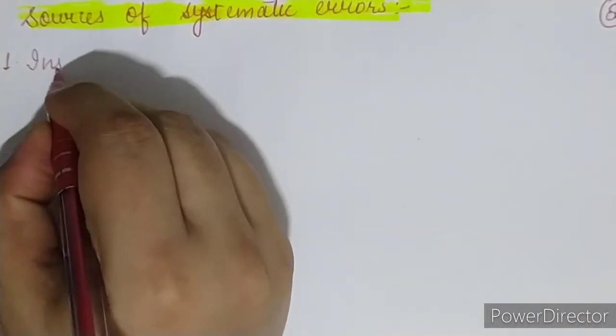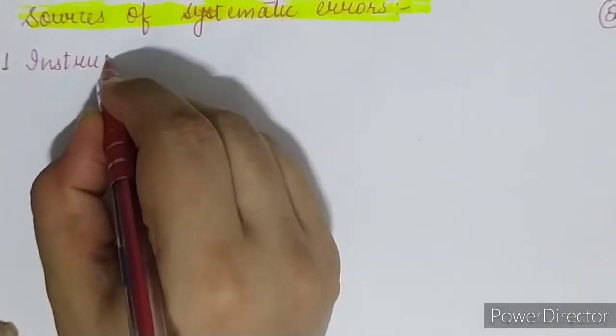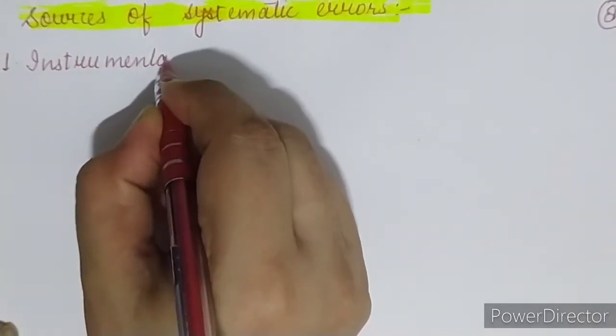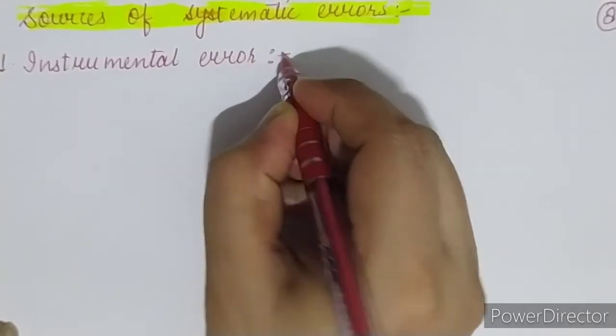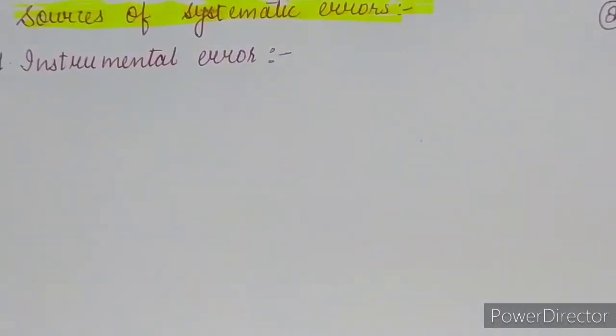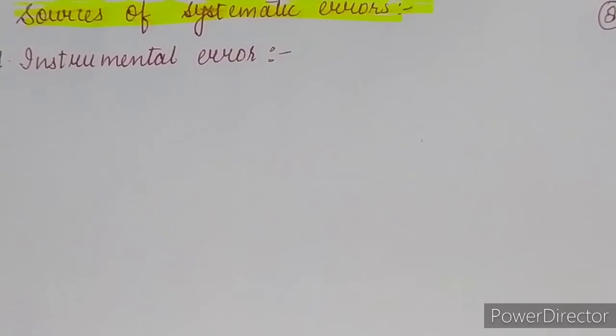So first is the instrumental error. In the instrumental error, the error arises due to the imperfect design or the calibration of the measuring instrument.